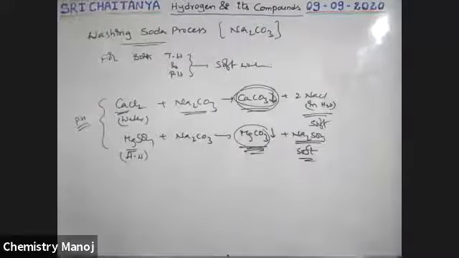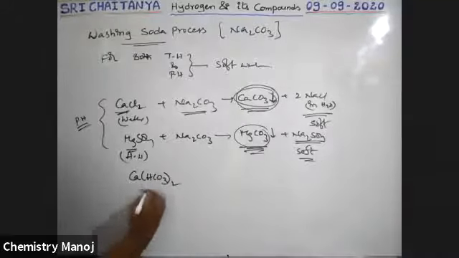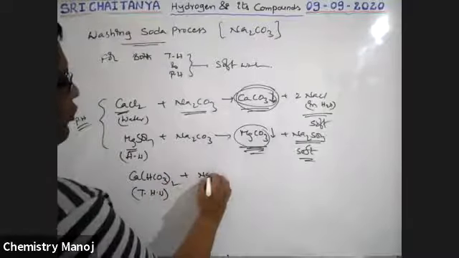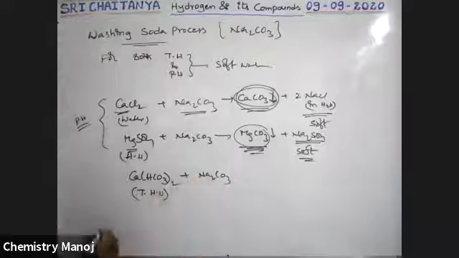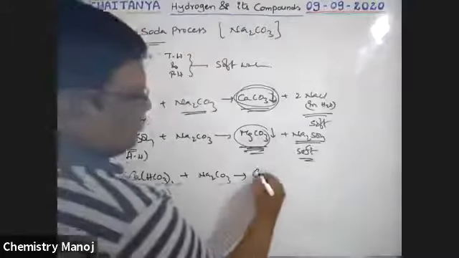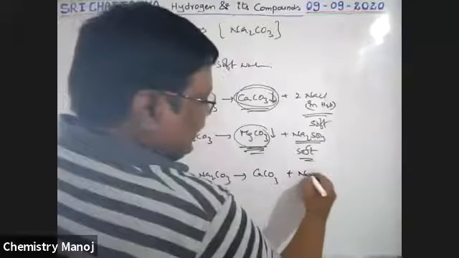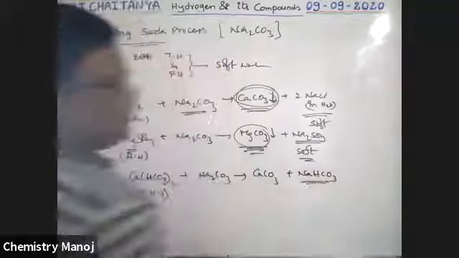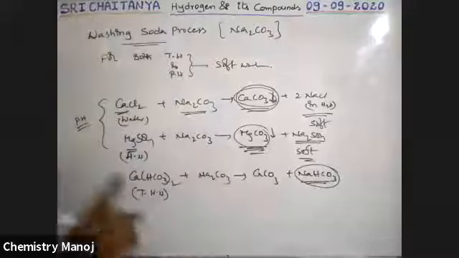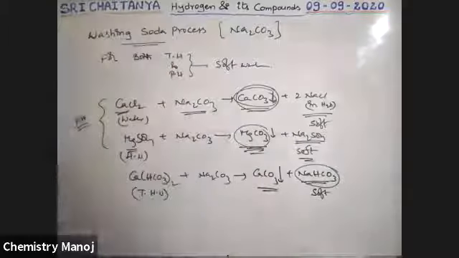For example, bicarbonates are there, that is Ca(HCO3)2. It is a bicarbonate, temporary hard water. This contains temporary hardness, so to this Na2CO3, washing soda, is added. That converts into CaCO3, calcium carbonate, plus NaHCO3 is formed, sodium bicarbonate. So calcium bicarbonate is changed to sodium bicarbonate, which is not responsible for hardness. It is soft water, and the calcium carbonate precipitates out.